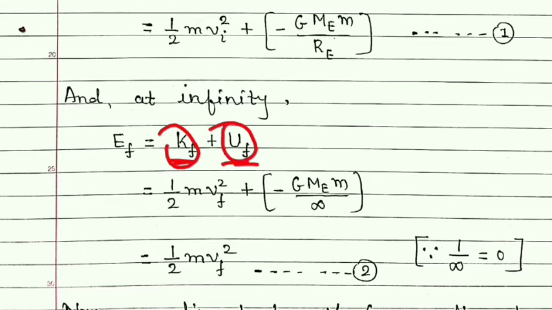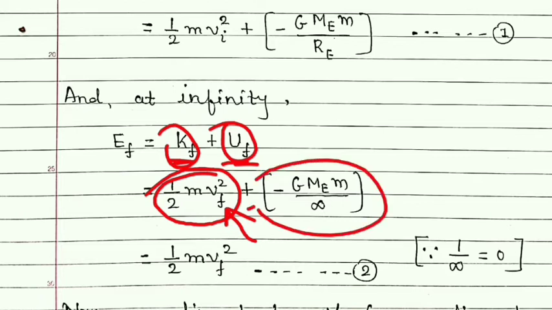Now as it has speed vf, its kinetic energy will be half of m vf square, and its potential energy will be minus G Me m upon the distance, which is infinite, so infinity.